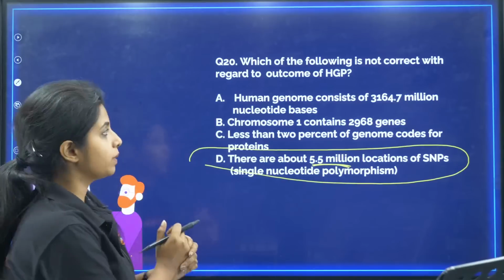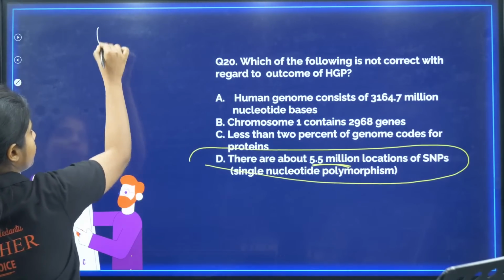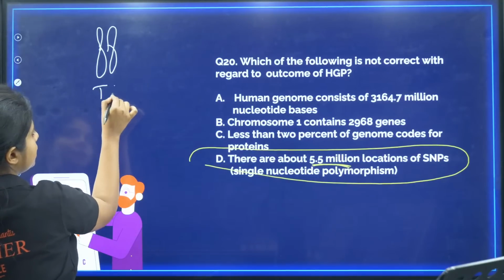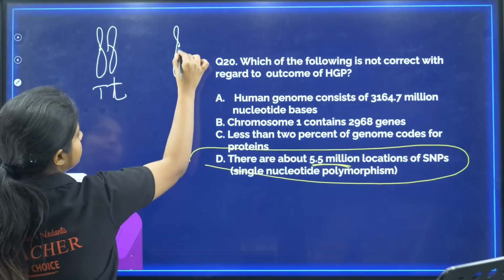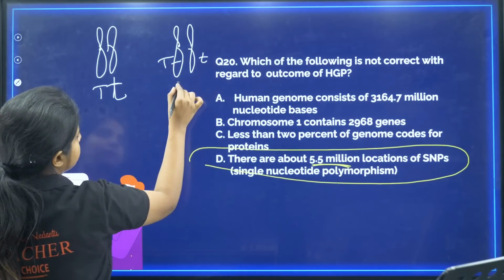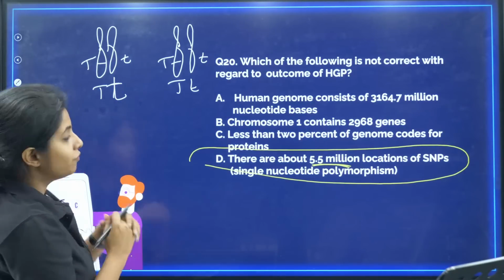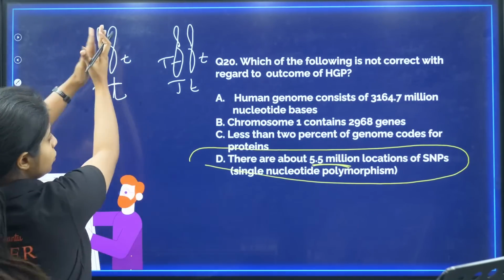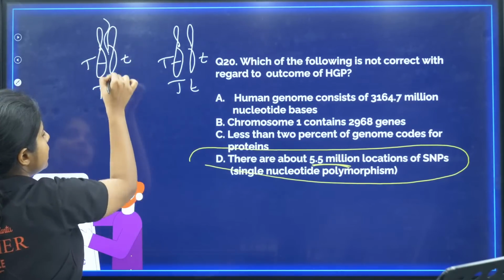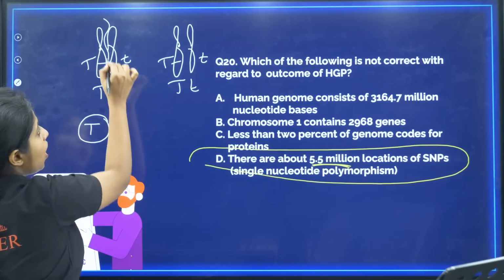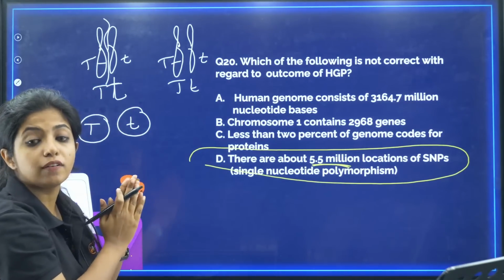So the law of segregation basically states that, suppose I have parent number 1 having capital T, small t, and here also capital T, small t. This is parent number 2. The law of segregation says that when you are forming the gametes, the chromosomes which are there are going to separate, and only one chromosome is going to come into the gamete. That means either the gamete can contain capital T or the gamete can contain small t. Both of them would not be coming together. This is the law of segregation.